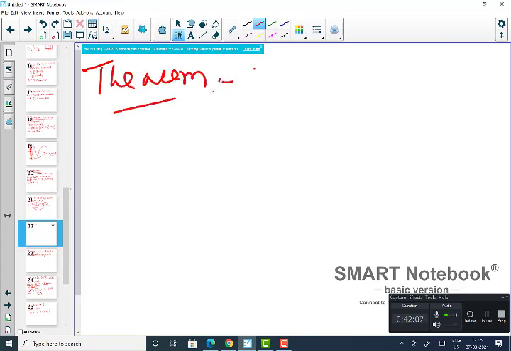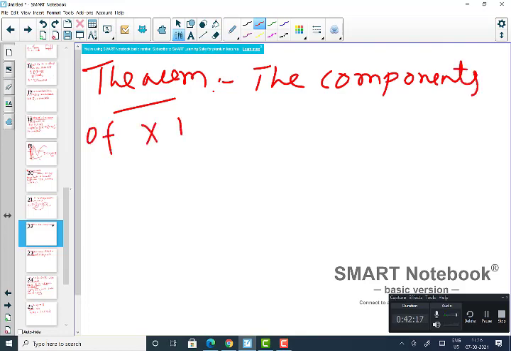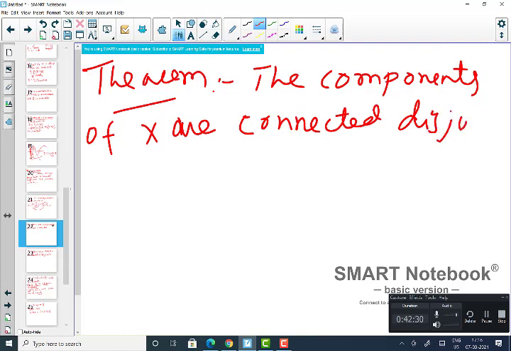The components of X are connected, disjoint subspaces of X. You can understand they are disjoint because they are equivalence classes.